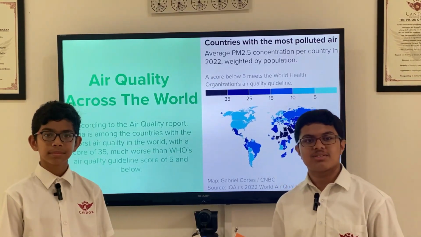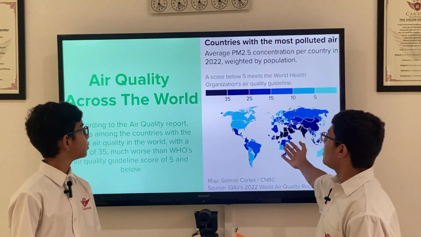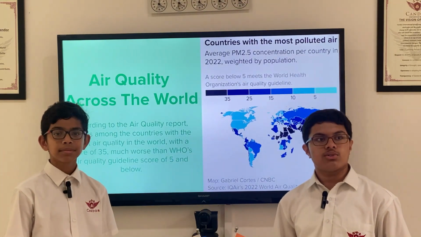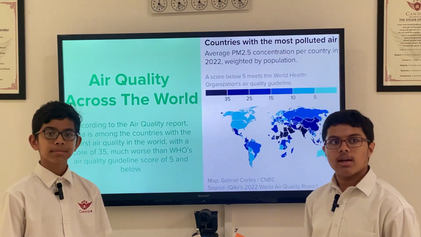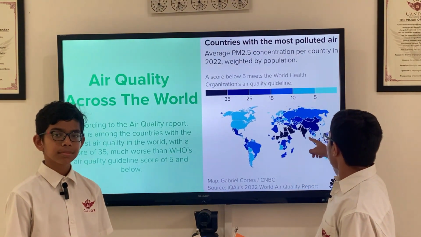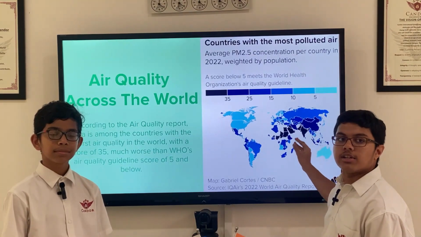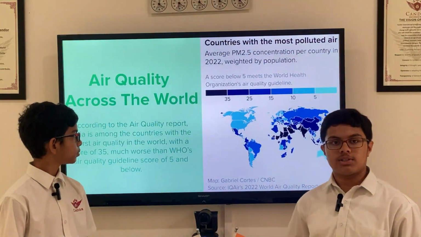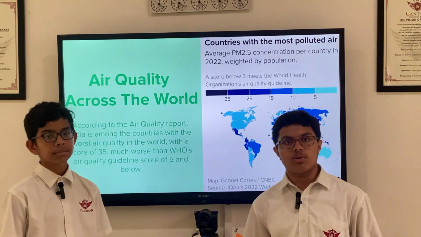Today we would like to present to you our project on air quality. Air quality across the world. This picture here shows the air quality index across the world based on WHO's air quality guideline score. As you can see in this picture, India is among the countries shaded in a darker color, which means that its AQI score is much worse than WHO's recommended score of 5.